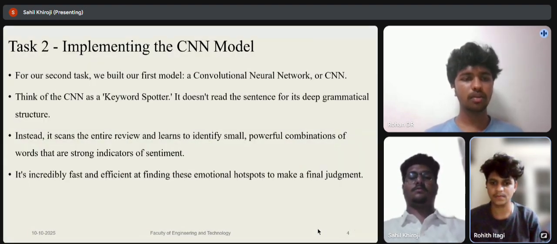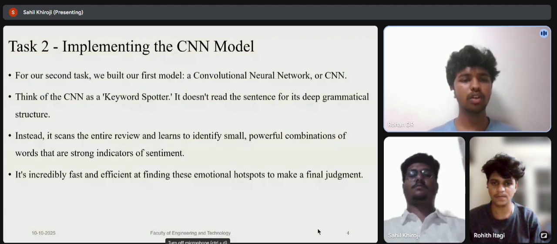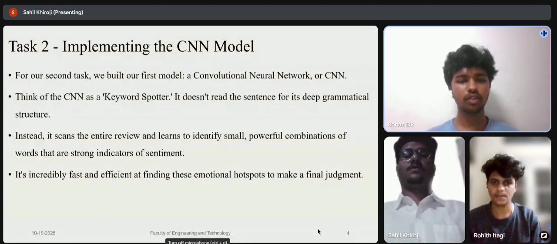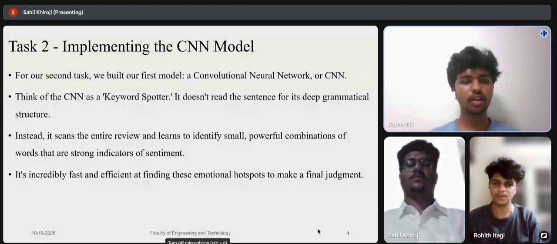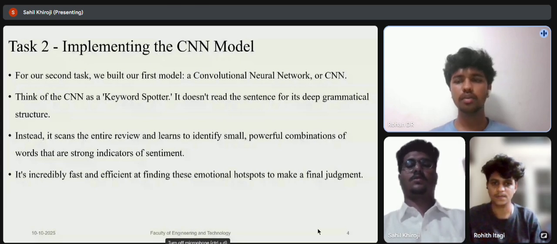Thank you, Rohit. I'm Rohan Dr. This is task 2, implementation of the CNN model. For our second task, we built our first model, a convolutional neural network or CNN. Think of the CNN as a keyword spotter. It doesn't read the sentence with deep grammatical structure. It quickly looks at the whole review.